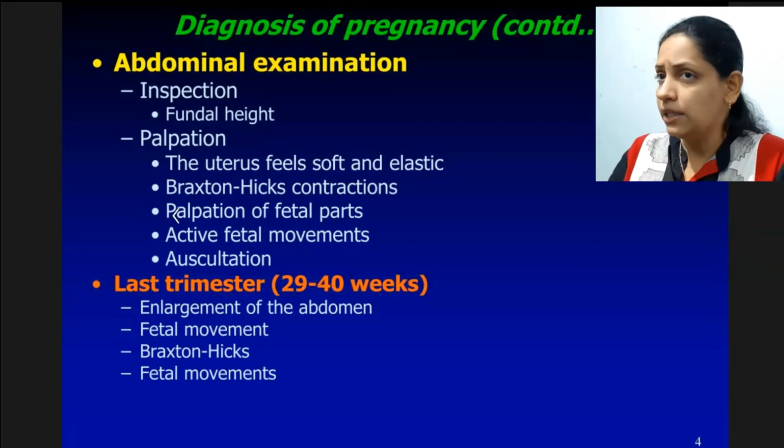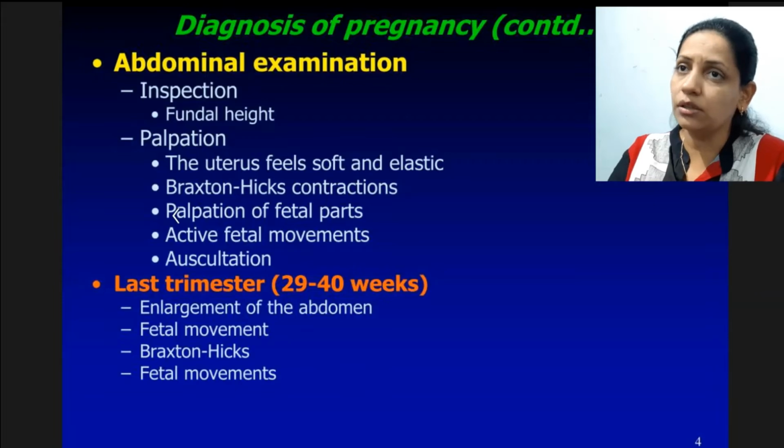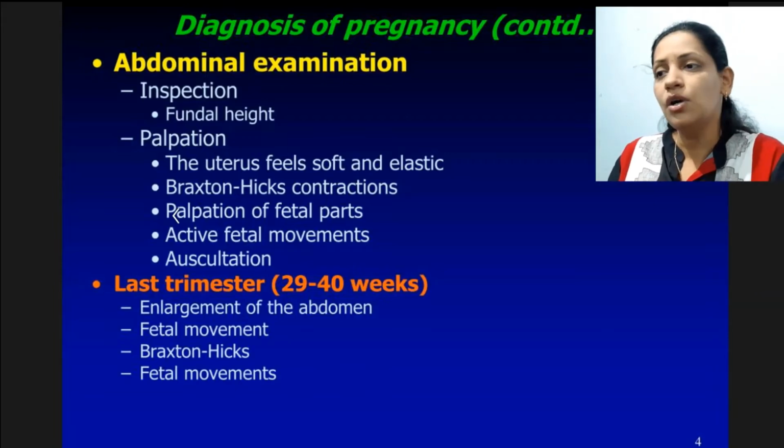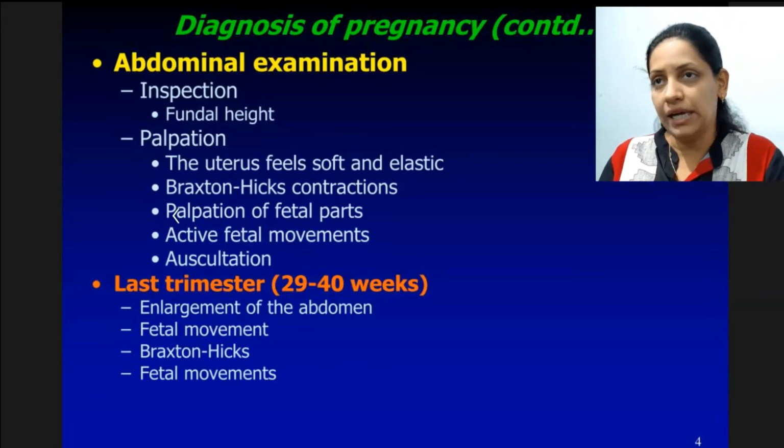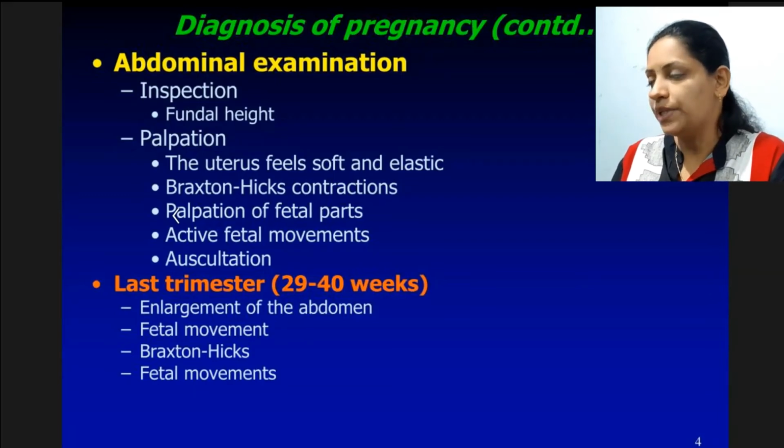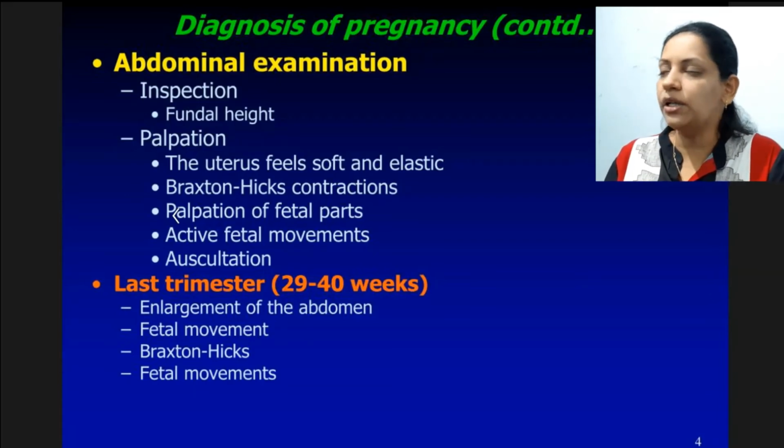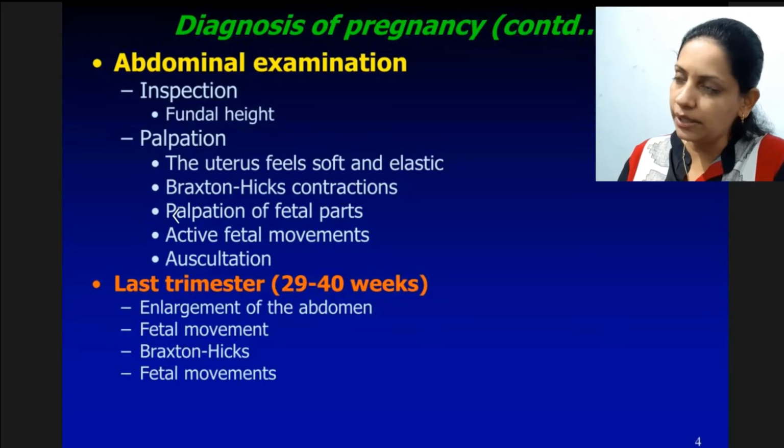If weight is suddenly increased, if BP is increased more than 150/90, as we had discussed, we can label those things PIH and other. So there should be slight increase in weight, there should be increase in blood pressure and pulse rate, that are normal things. That is general examination.